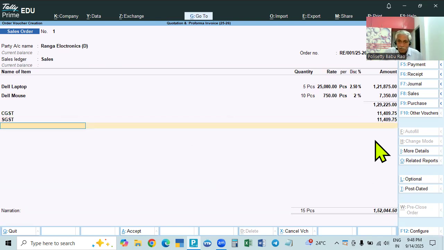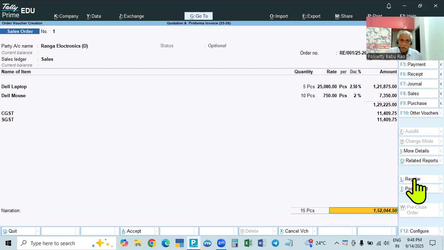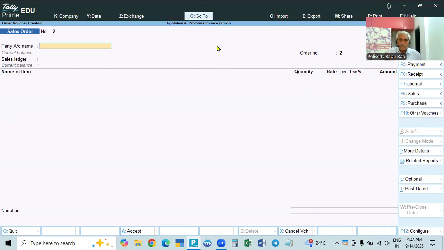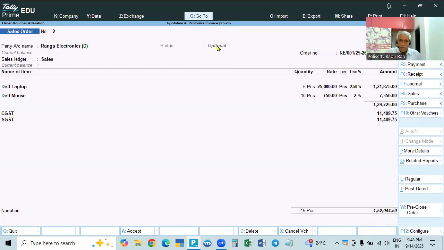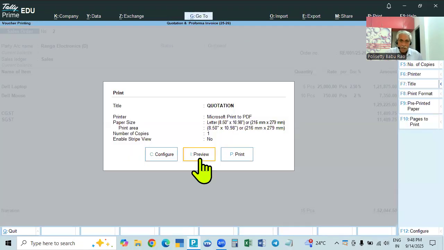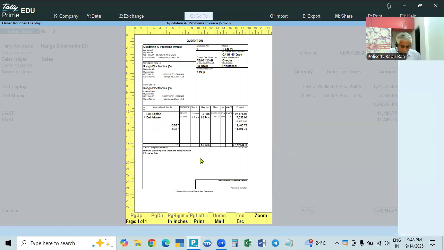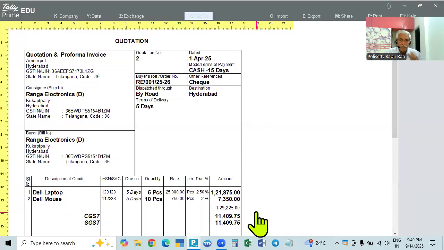So here, before accepting this, what you have to do is convert it into optional. Control L. Click this optional, or click Control L. See, automatically it became optional, and now accept. Now see that again. Go back, page up, and the same thing will open. Now see, Control P, go to preview. Alt Z will zoom, or simply click F4.